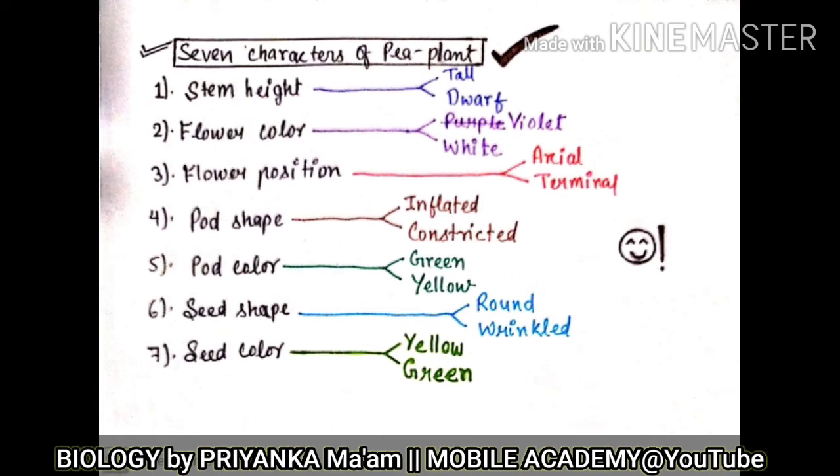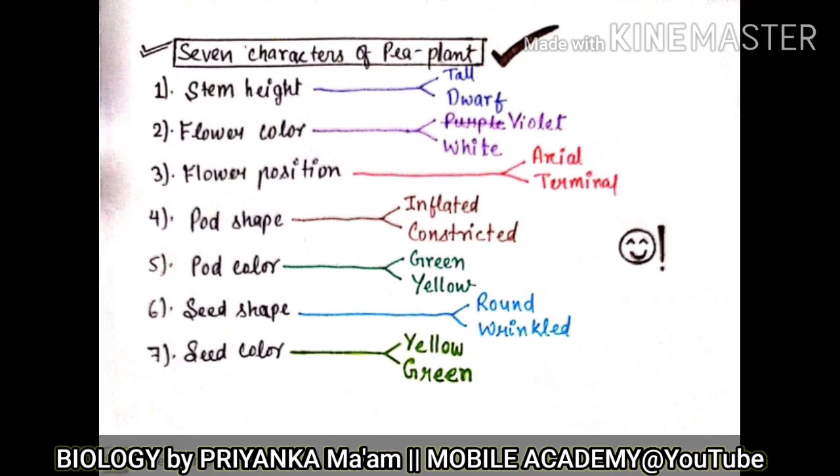The first one is the stem height of the pea plant. Whether the stem height is tall or whether it is dwarf. Tall and dwarf, these two are contrasting traits for the stem height. Either the plant can be tall or it can be dwarf.